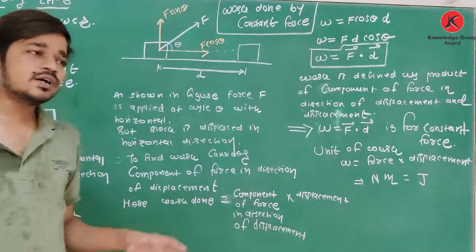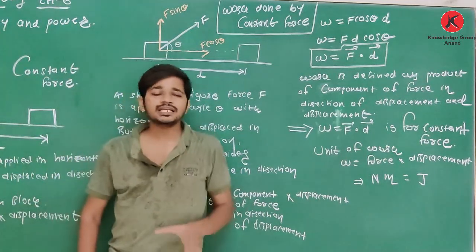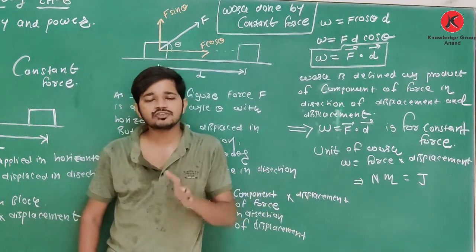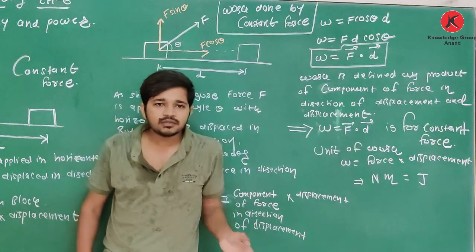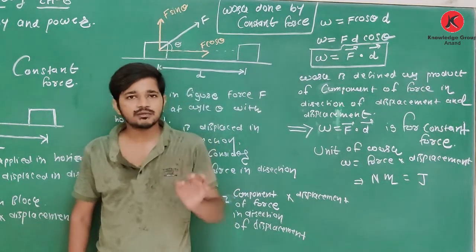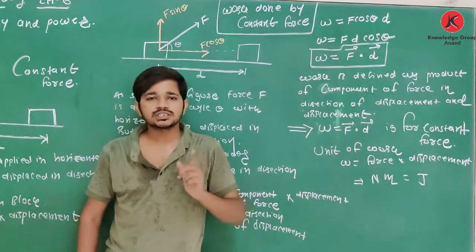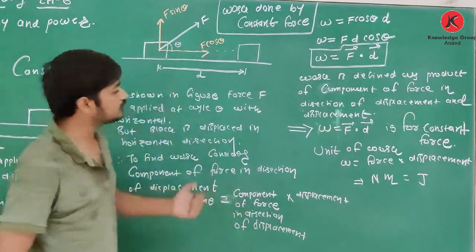Okay. So what is work? Work means when due to force an object is displaced, then work is said to be done. If due to force there is no displacement, then work is 0. Clear about this? And what is the title of this theory? Work done by constant force. Okay, we will continue this theory.